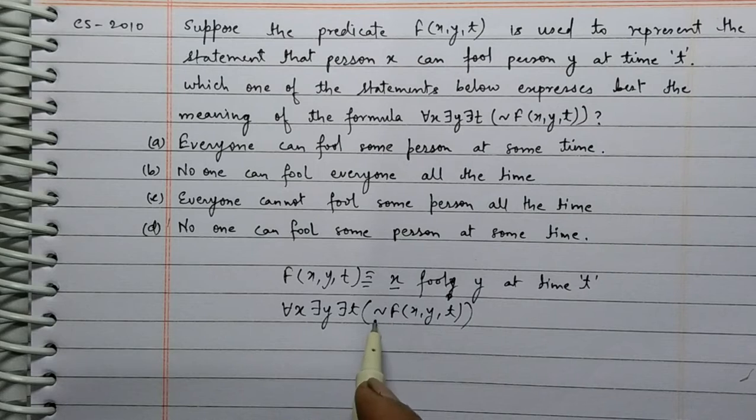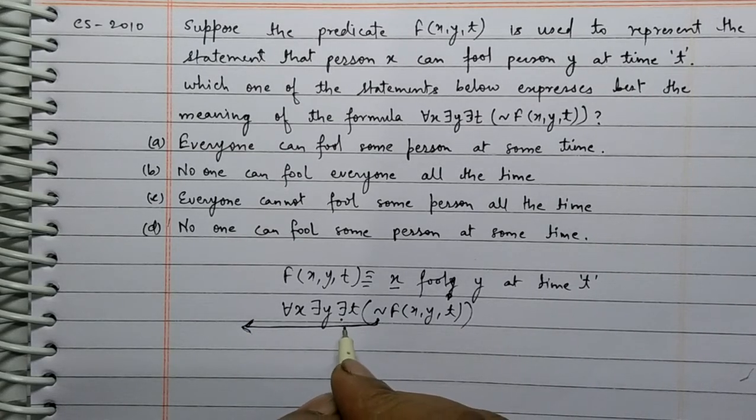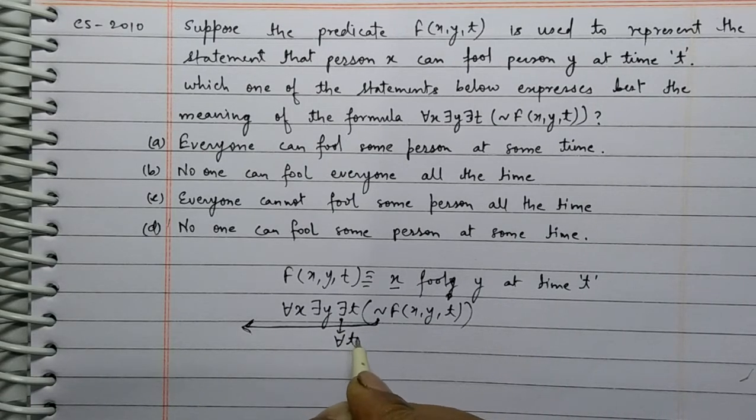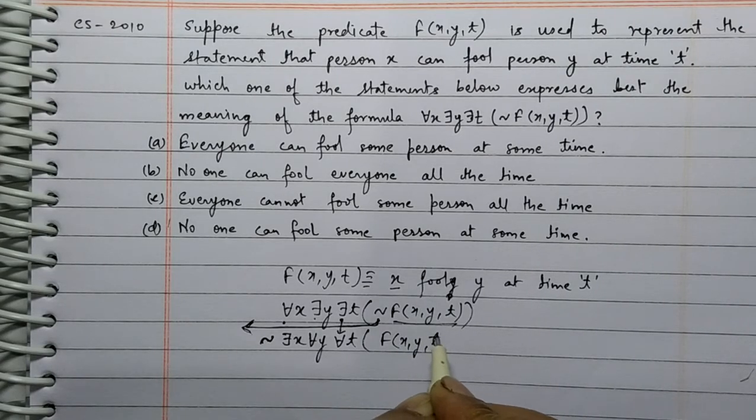Let's transfer this not outside. When we transfer this not outside, this for all will be converted into there exists, this there exists will be converted into for all y, and this for all will be converted into there exists x, and not will come here, and we will write the remaining as it is: f(x, y, t).